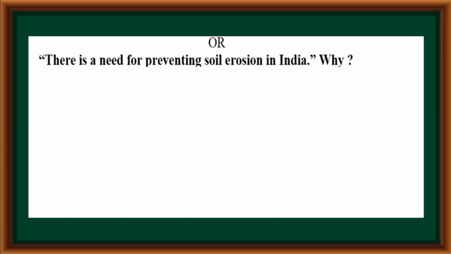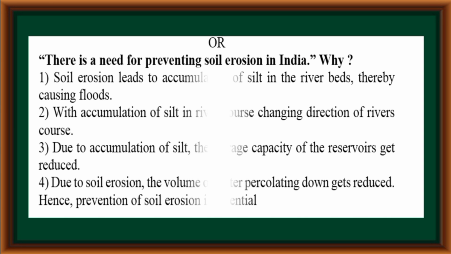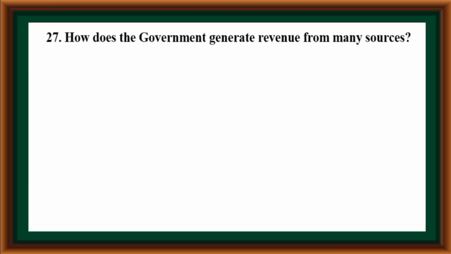Or there is a need for preventing soil erosion in India. Why? Soil erosion leads to accumulation of silt in the river beds, thereby causing floods. With accumulation of silt in the river course, the direction of the river's course changes. Due to accumulation of silt, the storage capacity of the reservoirs gets reduced. Due to soil erosion, the volume of water percolating down gets reduced. Hence, prevention of soil erosion is essential.